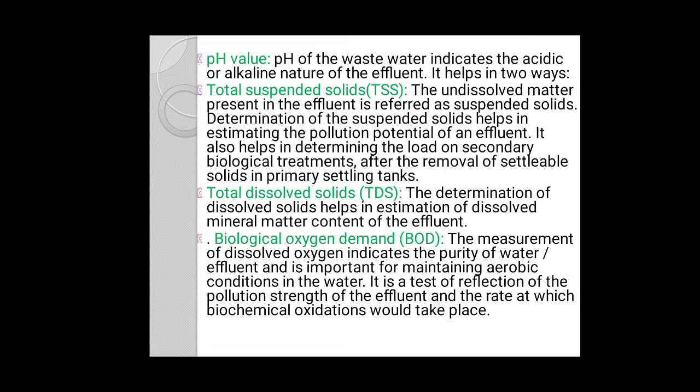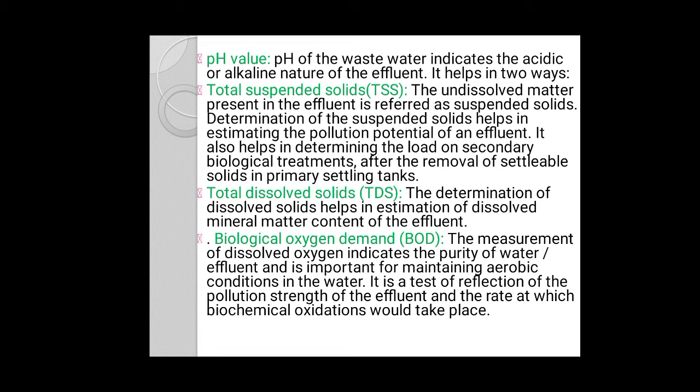So let us see first of all the pH. We know that the pH is the negative logarithm of hydrogen ion concentration. The pH value of the sewage indicates the concentration of hydrogen ions present in the sewage.